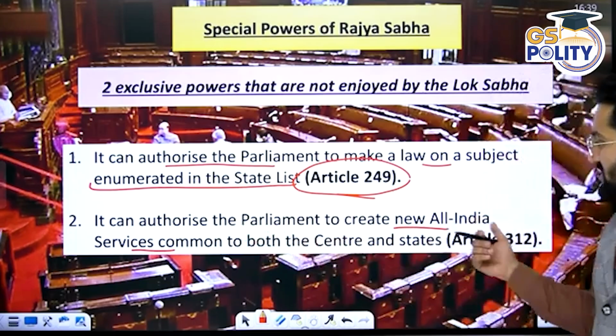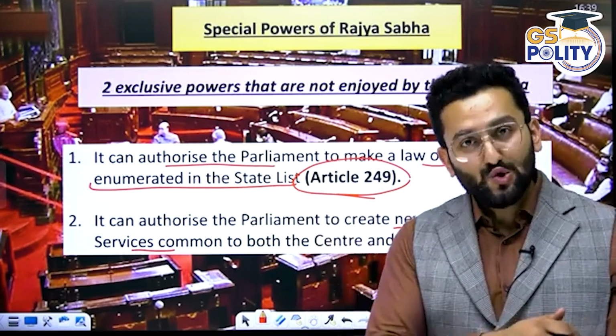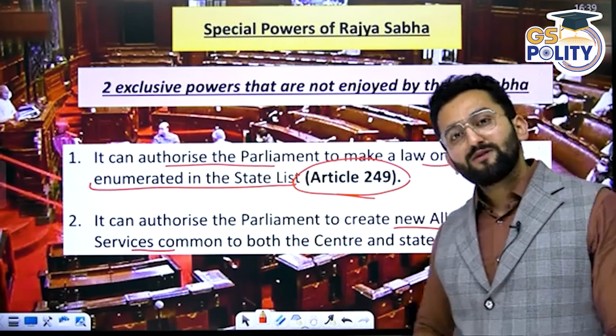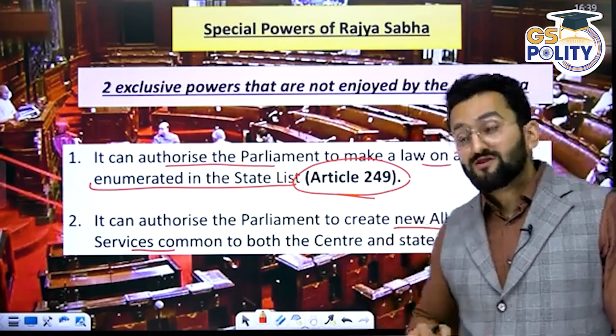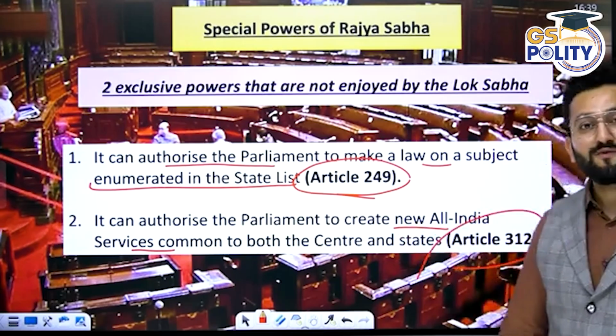It can authorize the Parliament to create All India Service. As you know, there was a debate that there should be an IJS also, like IAS, IPS. There should be an Indian Judicial Service. So how can it happen? Special powers with Rajya Sabha. Rajya Sabha can authorize the Parliament, please remember, as per Article 312.